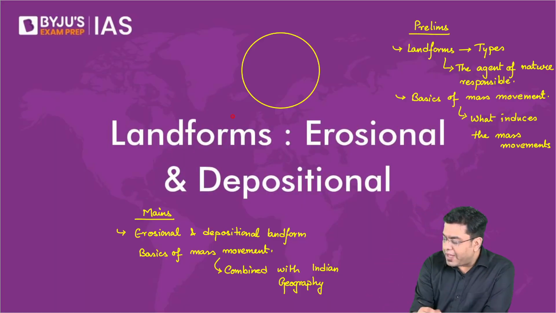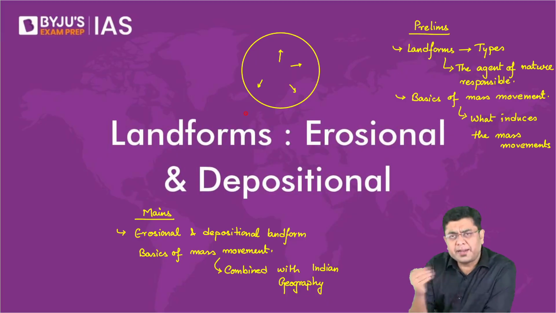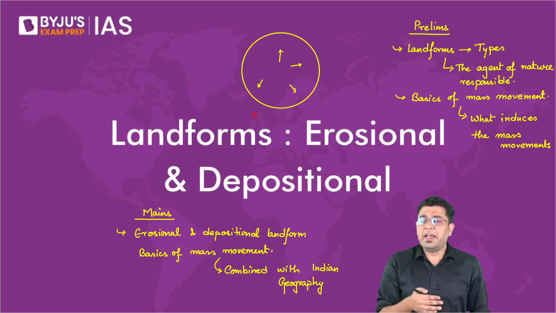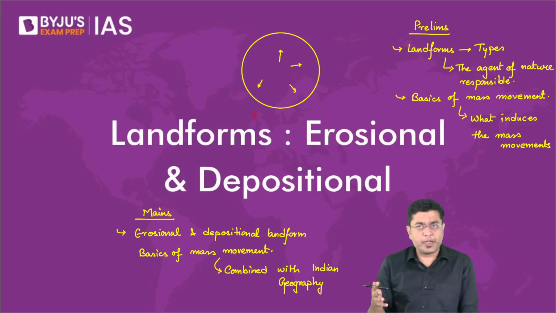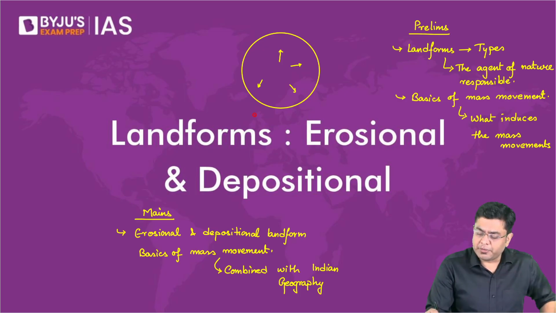Now, here, when we talk about how these forces are induced, they are the forces which are induced from the interior of the earth, due to some or the other events happening in the interior of the earth. That is why those forces happen, and that is why the planet experiences those. You have the classification of forces: sudden forces, diastrophic forces. Then within diastrophic forces you have epeirogenic and orogenic forces. We'll take a look at that as well briefly. But the forces acting from the interior of the surface, they are referred to as endogenic, coming from inside.